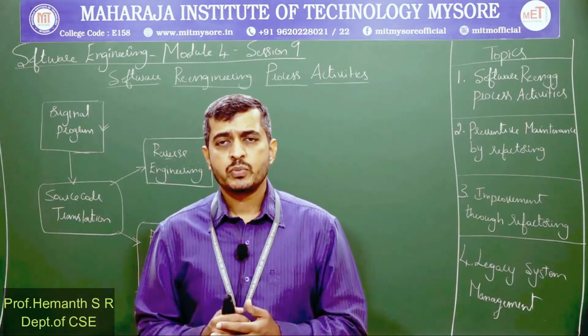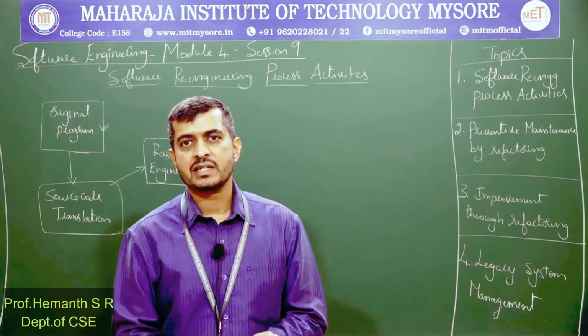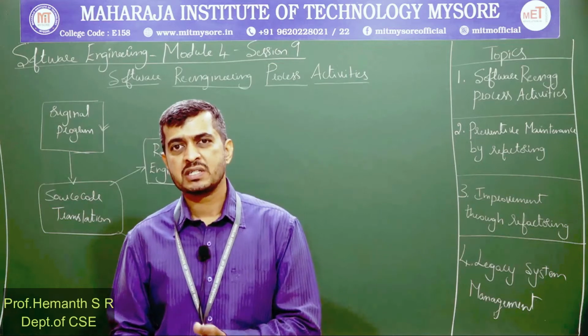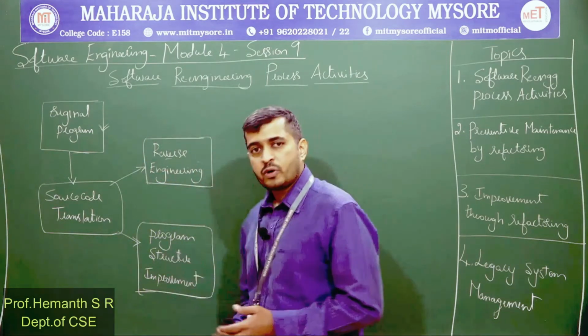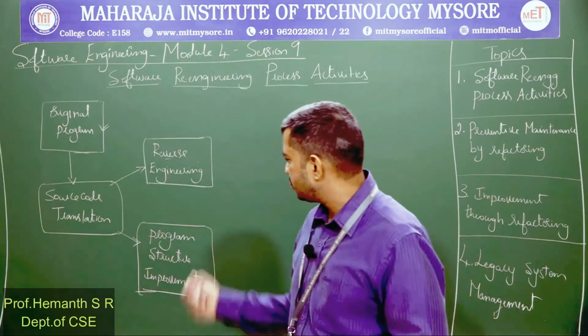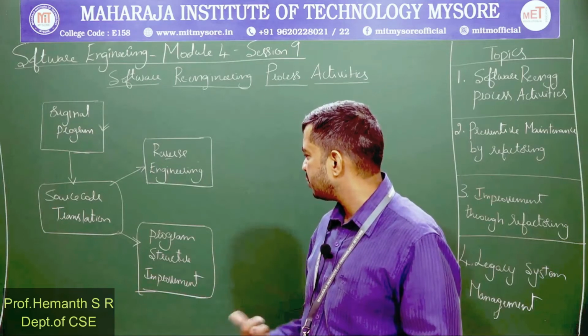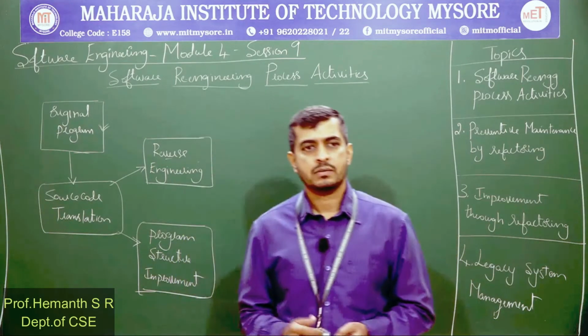This carries an obvious benefit: the maintenance team can easily understand the program and make the required changes at a later point of time. So this is program structure improvement. We even try to automate much of the process and reduce the human intervention.